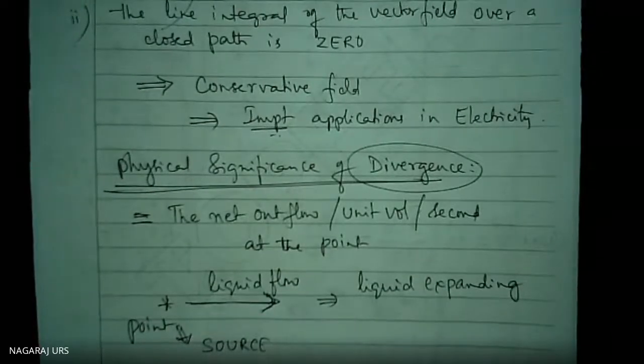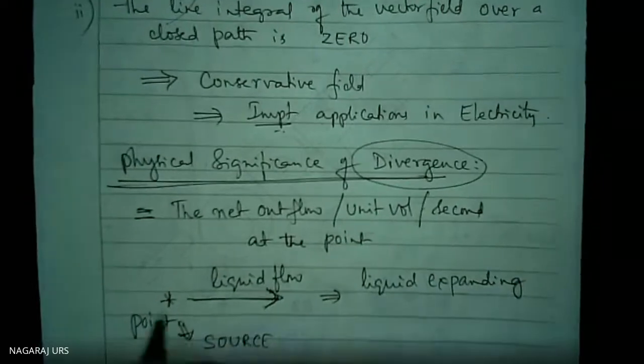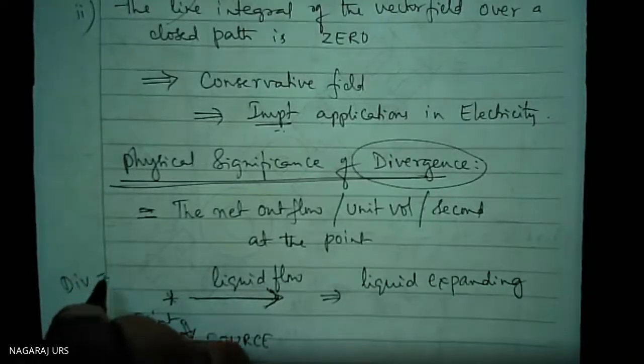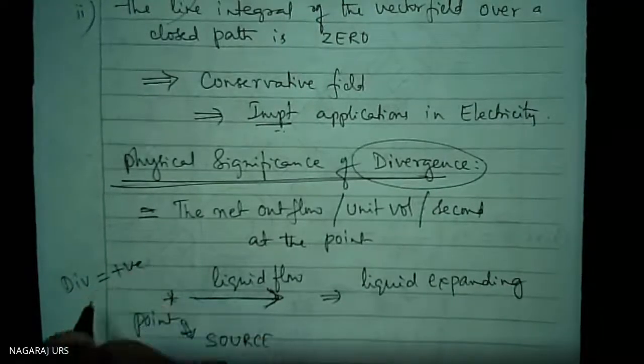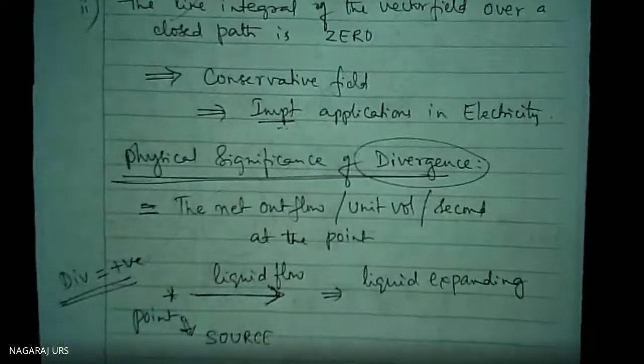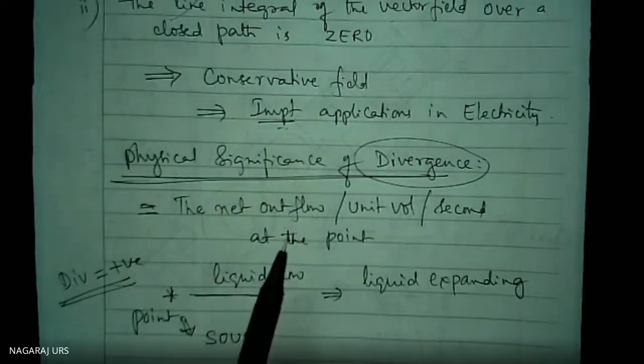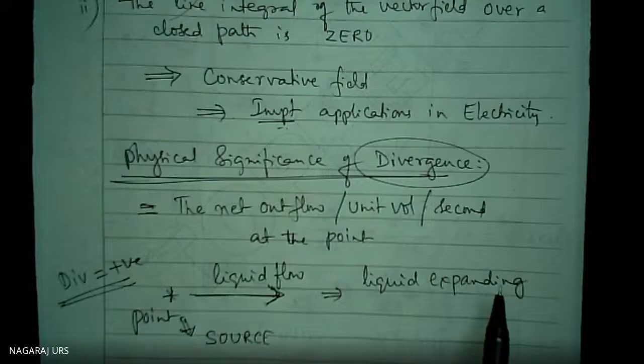When do you say this? If the divergence is positive. So don't forget, if the divergence of a vector quantity is positive, there is a point from where it is flowing outside, meaning the fluid is expanding, or the point is representing the source.